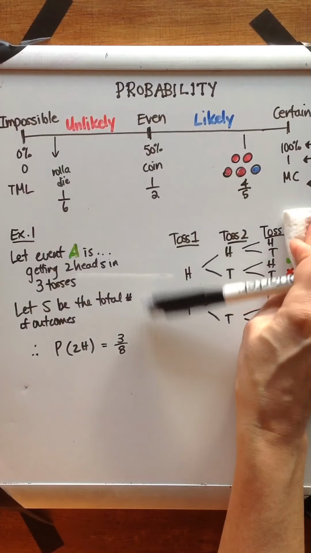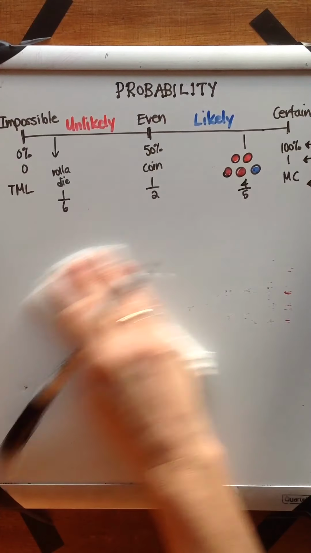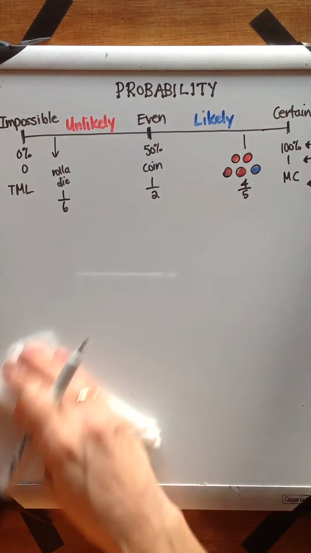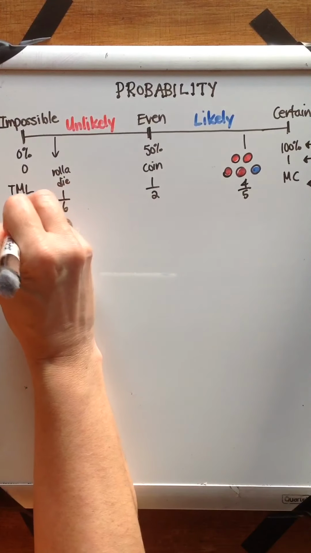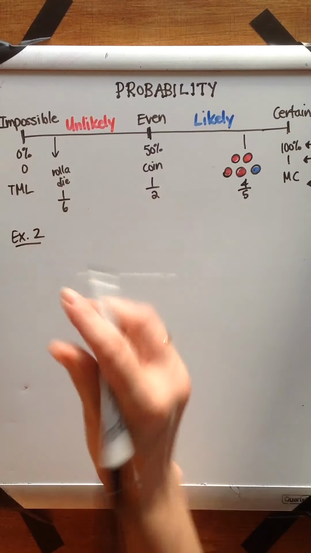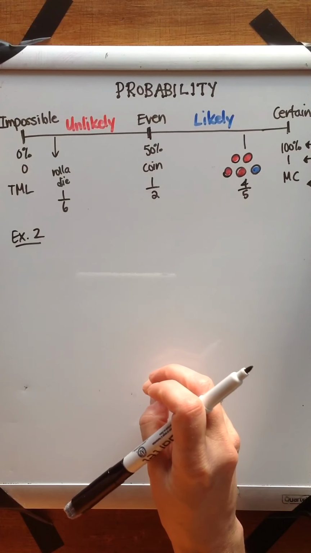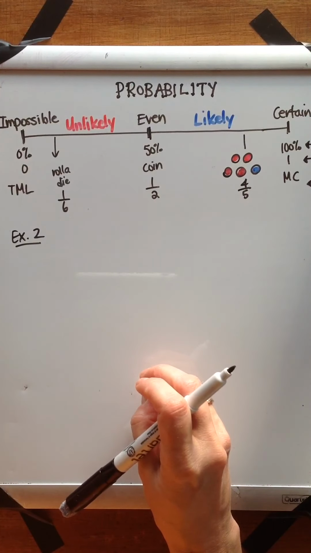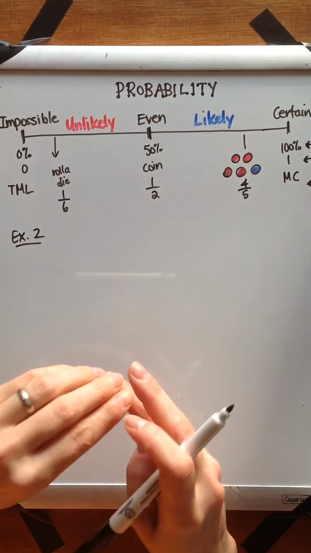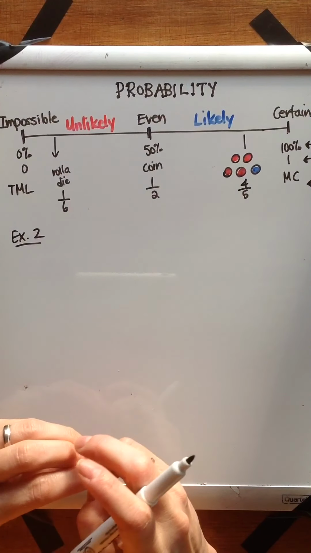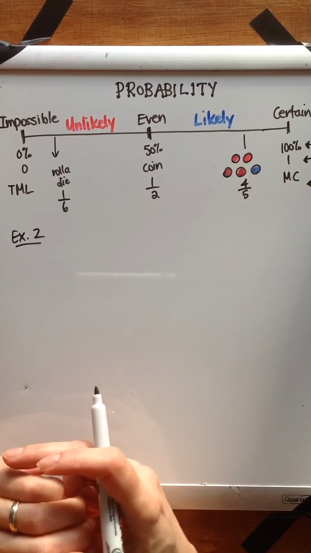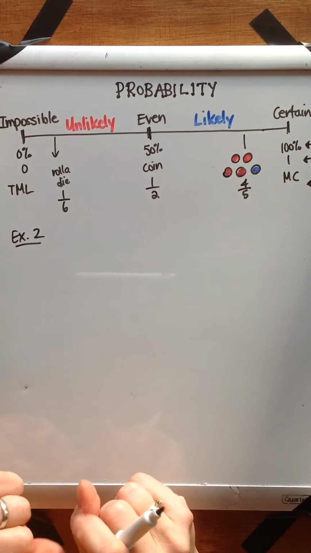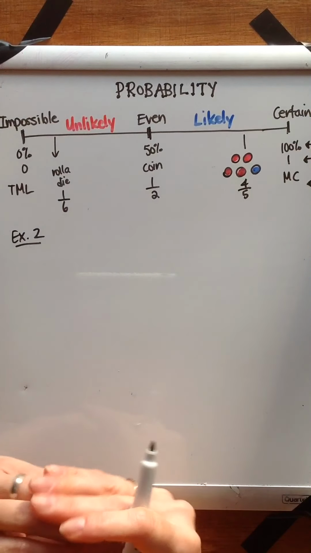This one comes from the activity that begins this lesson on page 304 of your textbook. So I'm going to make the assumption that you've done the investigation, and doing it will help you understand the outcomes of this example as well. The game that you get to play in the investigation is you have one partner make 3 slips of paper, one that says a 1, a 2, a 3 on it, and so does another partner. They make their own set of 1, 2, 3s. Each partner has a little cup that they put their 1, 2s, and 3s into, and you play a game of each partner drawing out a number to see what happens,